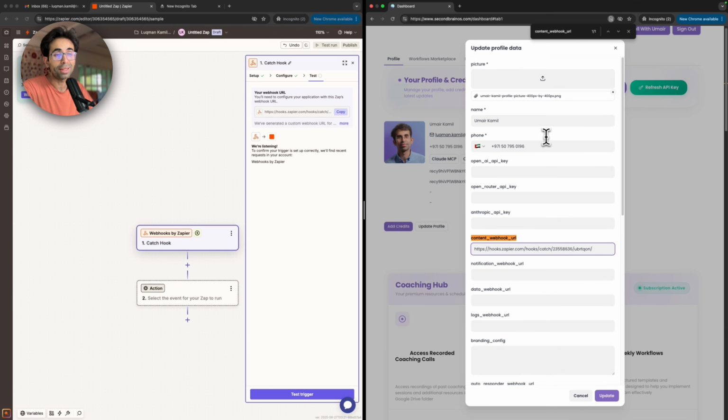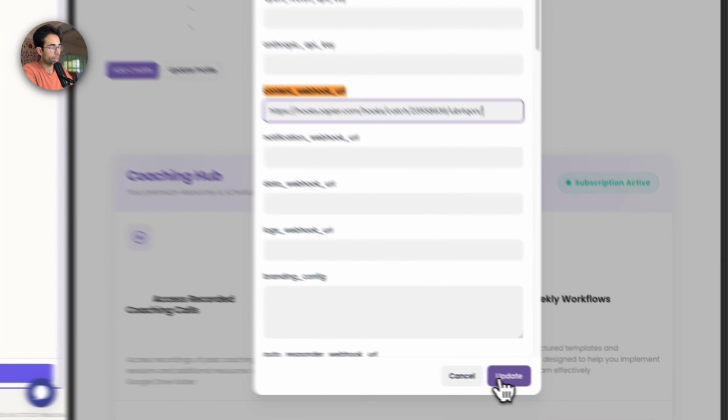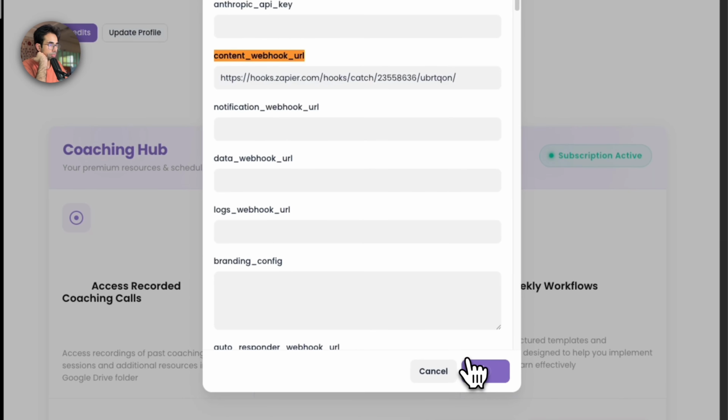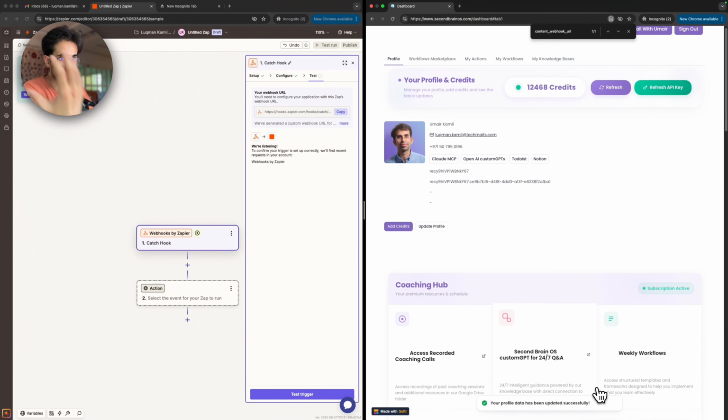Very important, you will need to upload a profile picture, your name, and add your phone number, your real one, so that you have a nice dashboard experience over here in the second Brain OS. And only then can you click update. So click update, and we're good to go.